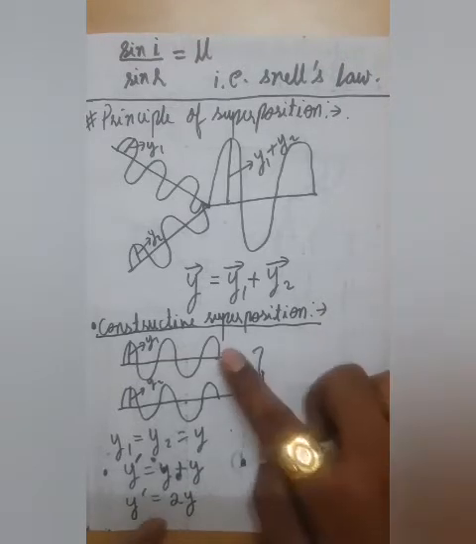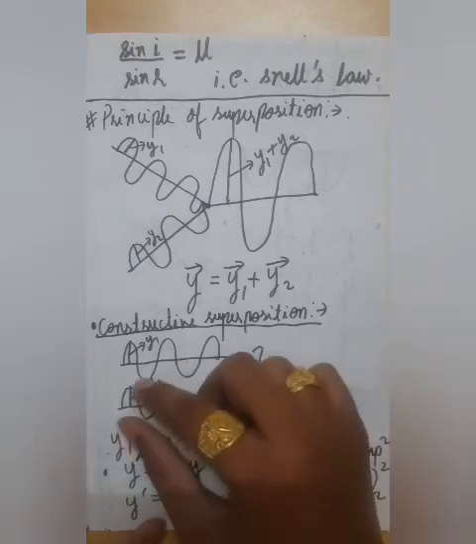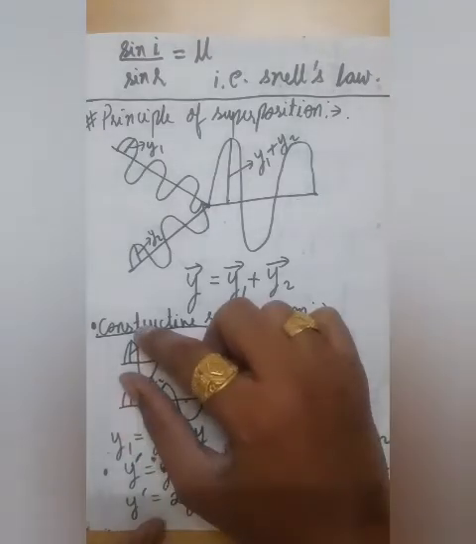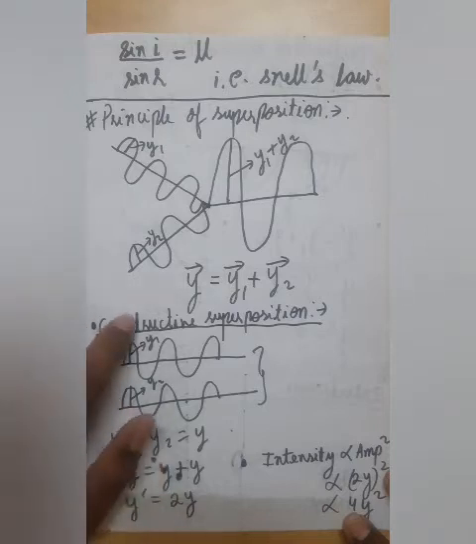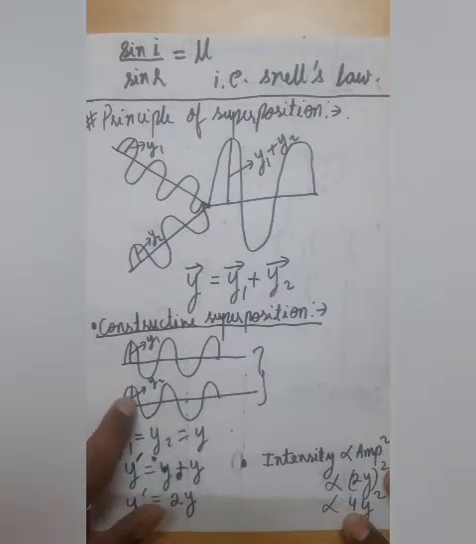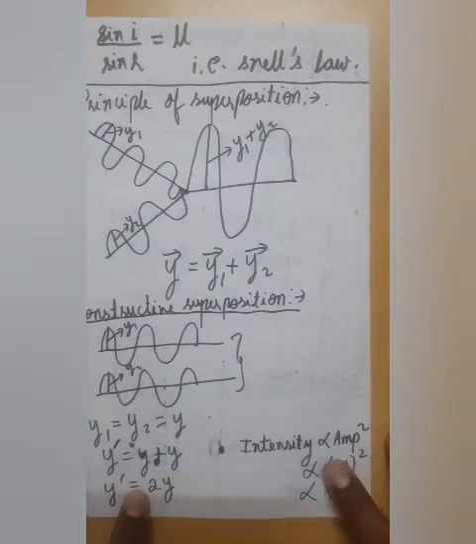For example, if this wave and this wave, अगर इस वेव का क्रेस्ट इसके ऊपर आ जाए तो y1 प्लस y2 हो जाएगा और जो एम्पलीट्यूड होगा that would increase. So for example, if the amplitude of the first wave is y and the second wave is y, then the amplitude would become 2y, and since intensity is directly proportional to amplitude square, it would become 4 times. That is, intensity would get 4 times.